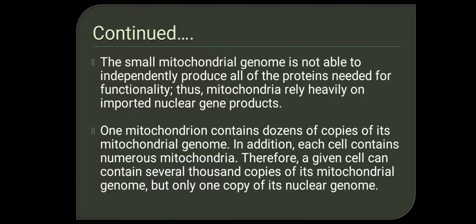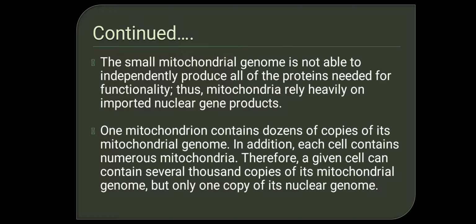One mitochondrion contains at least dozens of copies of its mitochondrial genome, that is, a dozen copies of its genome are present in one mitochondrion. In addition, each cell contains numerous mitochondria. Therefore, a cell contains several thousand copies of its mitochondrial genome, but a cell will have only one copy of the nuclear genome.